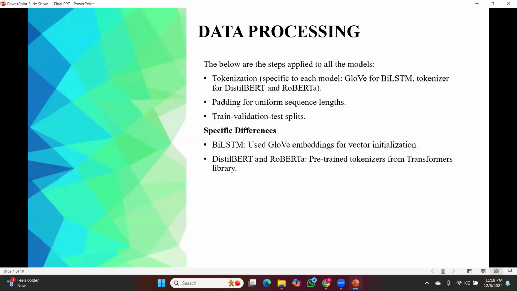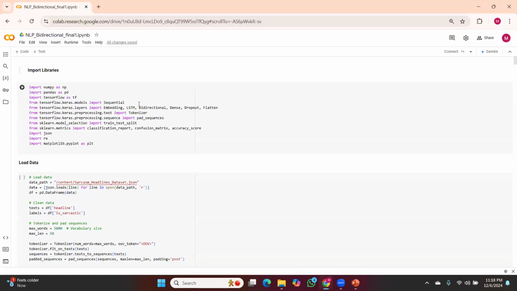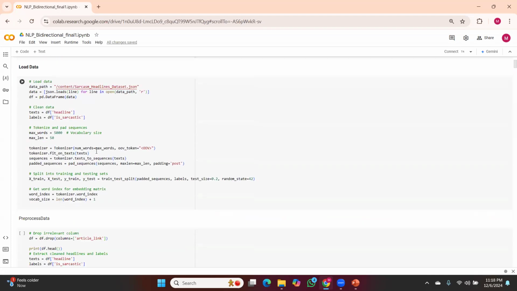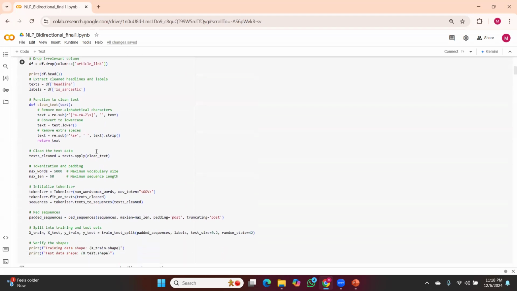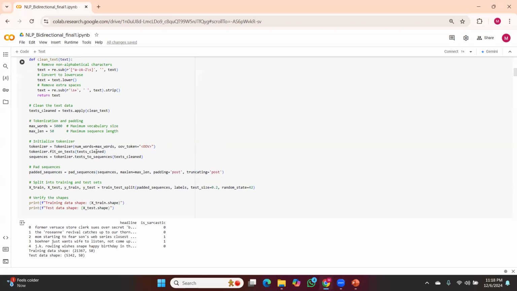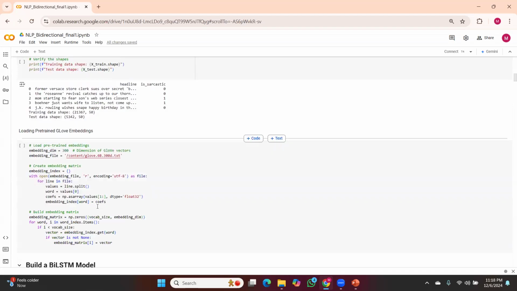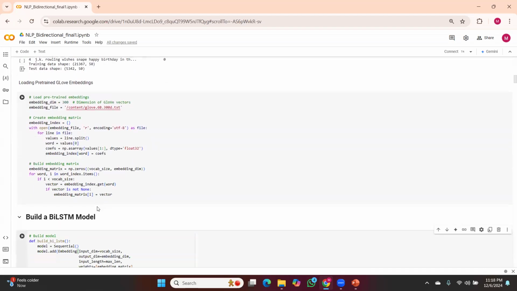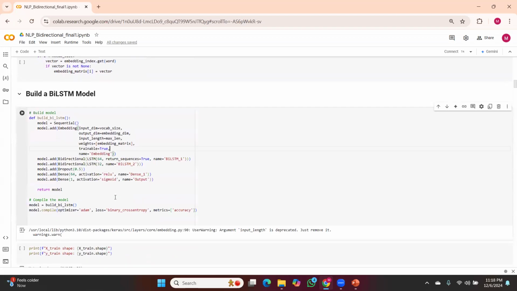So this is the code we've developed. First we imported all the libraries, and then we loaded the required data. For the pre-processing, we did the tokenization, stop word removal, padded sequences, and so on to clean the text data. And then we loaded the pre-trained GloVe embeddings, and then we built the BiLSTM model.